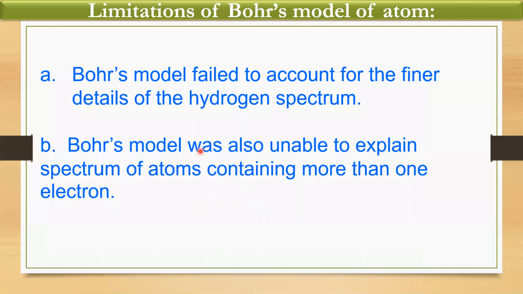Next, the limitation. Each model of an atom has some or the other limitations. So Bohr's model failed to account for the finer details of the hydrogen spectrum that we have already learned, and it was also unable to explain the spectrum of atoms containing more than one electron. So it is limited to only the hydrogen spectrum.